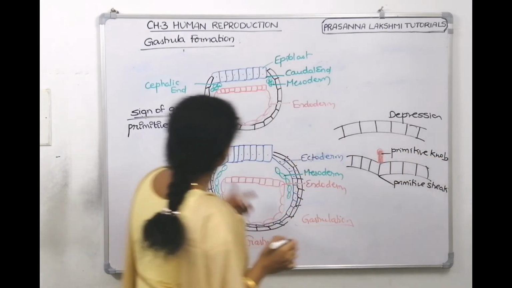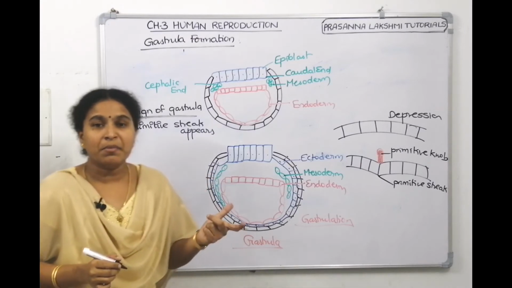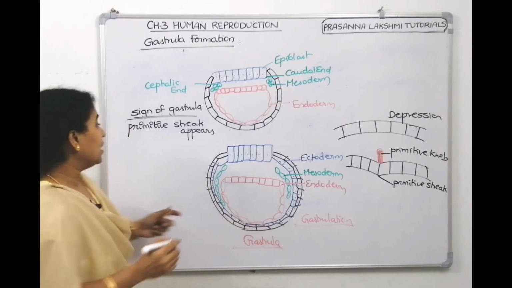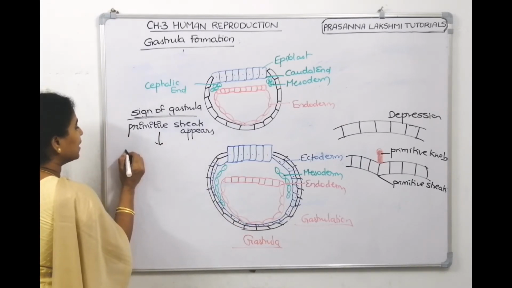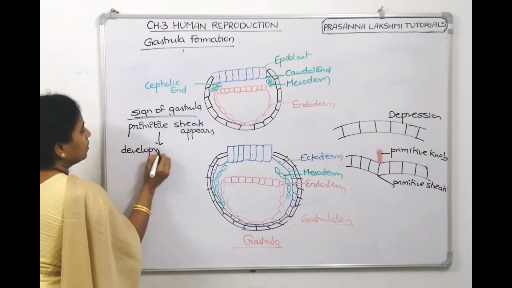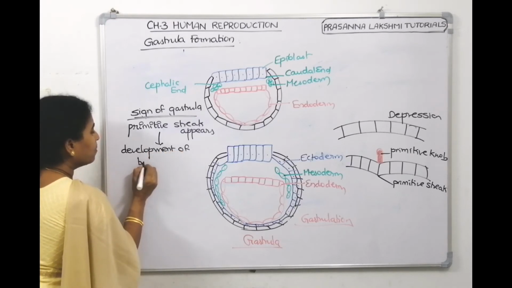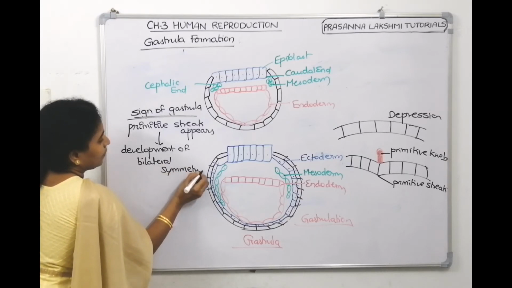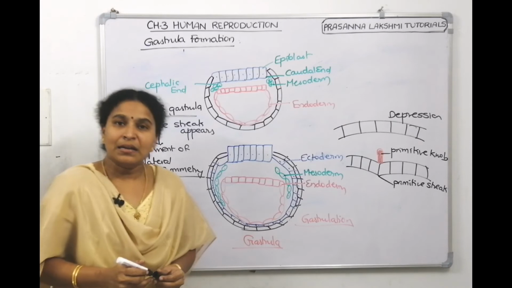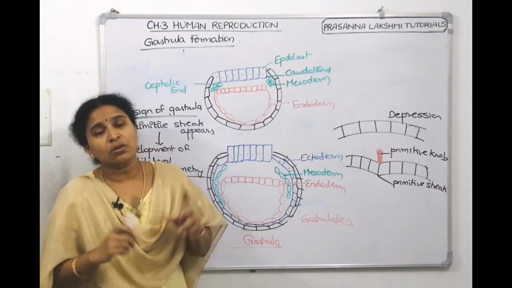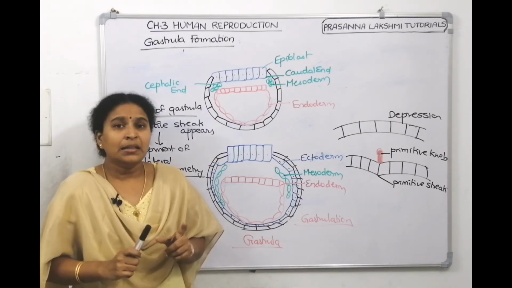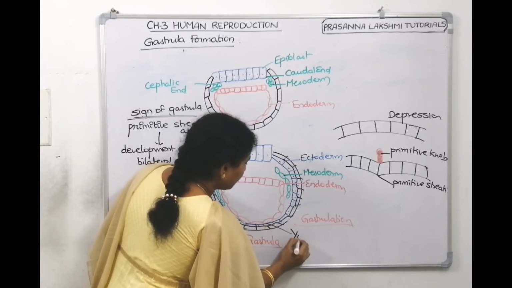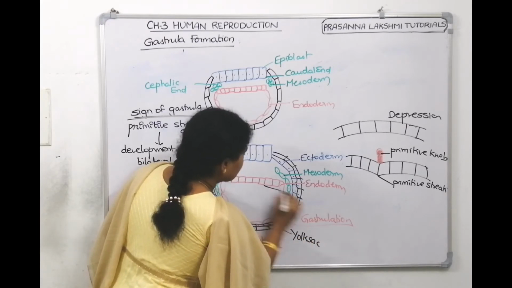What is the significance of the primitive streak and primitive knob? It leads to bilateral symmetry. So this primitive streak helps in the development of bilateral symmetry. Hope you understood the gastrulation process in detail. Then we told this will develop into yolk sac. Let us write down. This develops into yolk sac and this develops into alimentary canal.